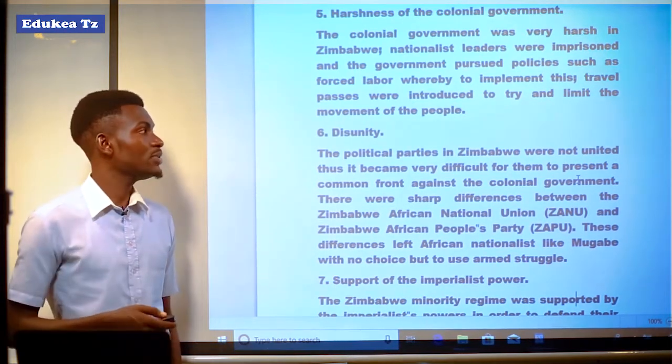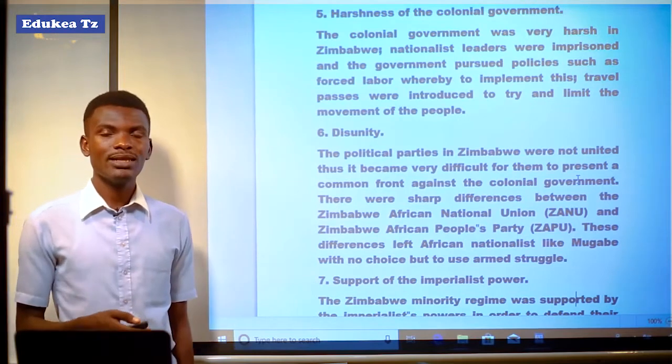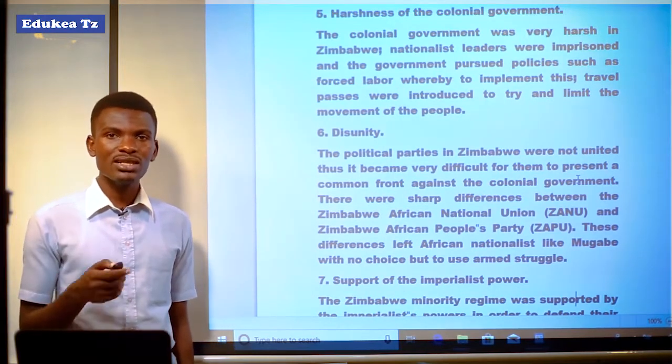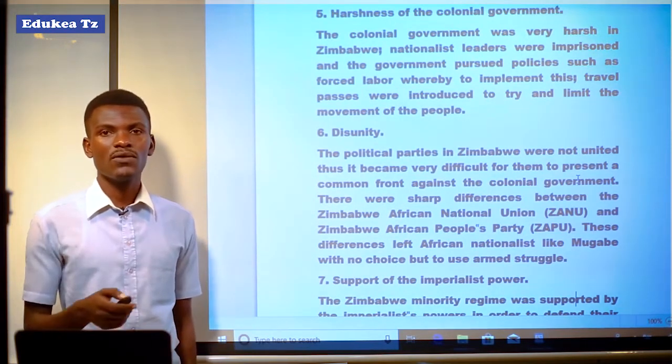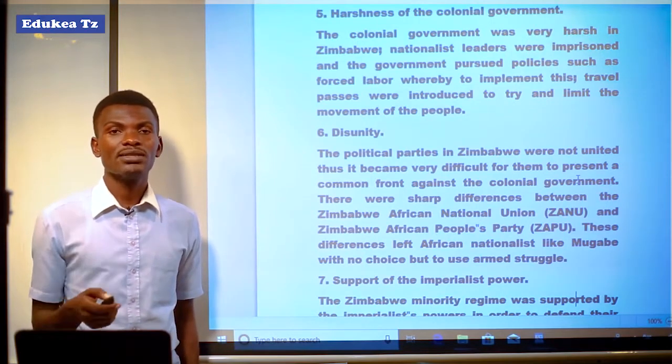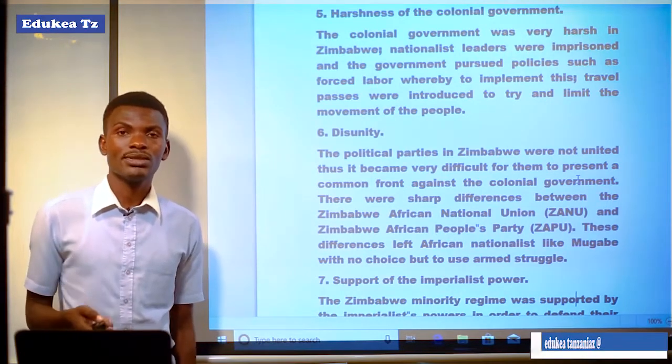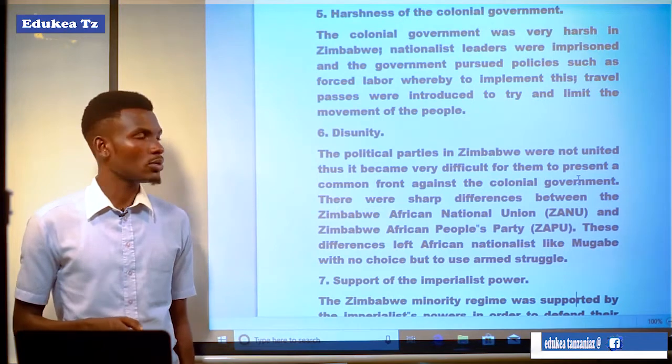So that means the people of Zimbabwe decided to use the alternative, the main method of armed struggle, to fight against the colonialists in order to attain their self-rule.